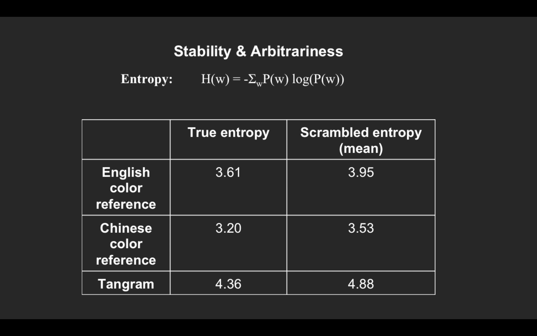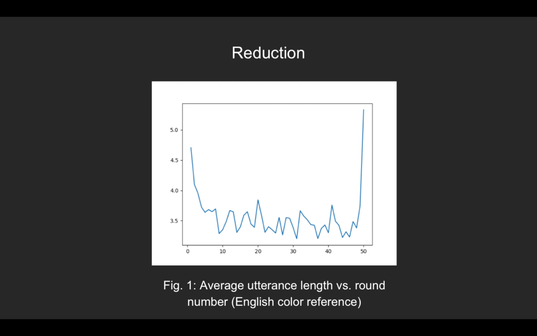The main metric used for stability and arbitrariness was entropy. If the stability and arbitrariness of the data of utterances were high, then we would expect to see a higher scramble entropy value than true entropy value. And this trend does hold for both the English color reference and Chinese color reference datasets, suggesting that convention formation in some way is taking place here.